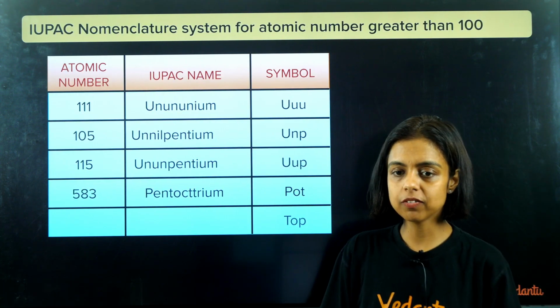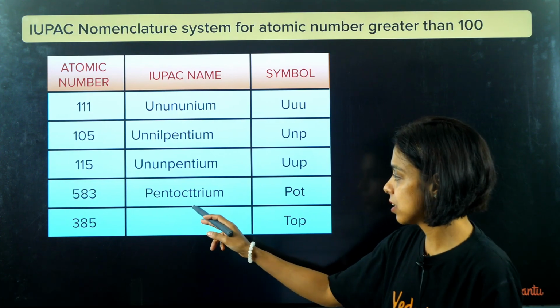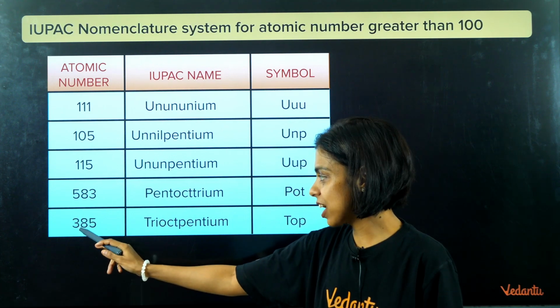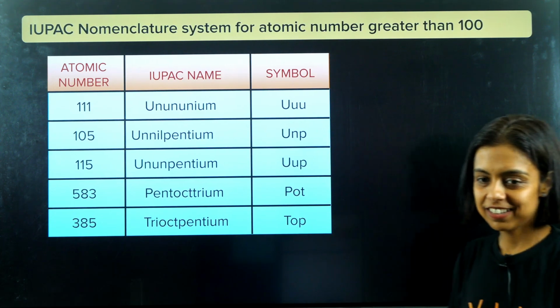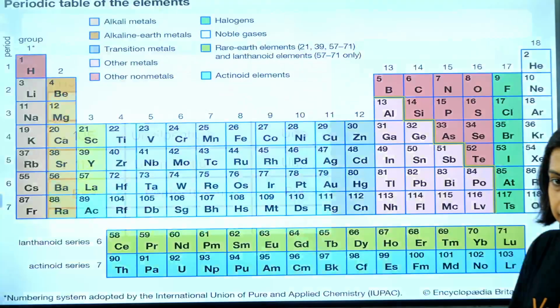I have given you enough examples so that you can practice. So 583: pent, oct, trium, and the symbol is POT. 385: tri, oct, pentium, TOP is the symbol, right? T for tri, O for oct, P for pent.